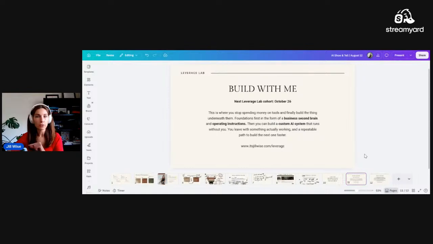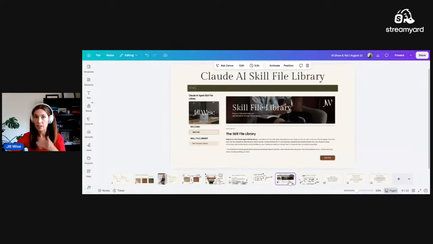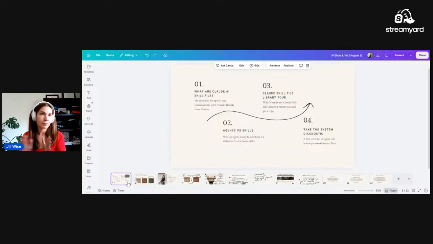So hopefully this cleared up what skill files are and how they're different from agents. And of course, you can go and grab my skill file library if you want to, but knowing that these are meant to train your agents. And regardless of what skills you are getting, whether they're mine or somebody else's, these are not agents. They are the things that you use to train your agents. So hopefully that helped you with that understanding.